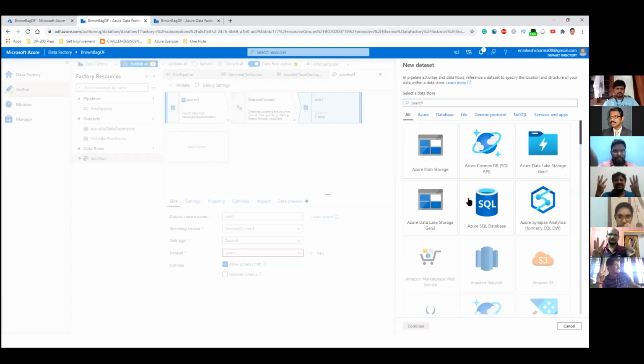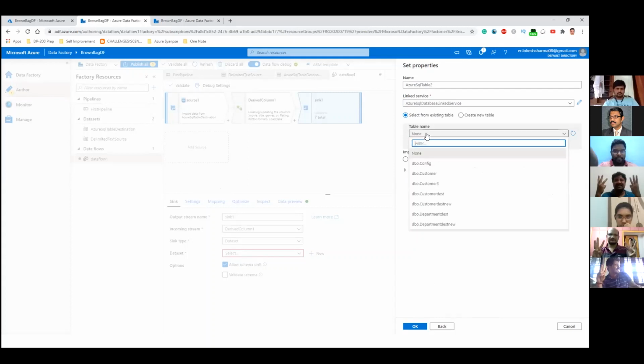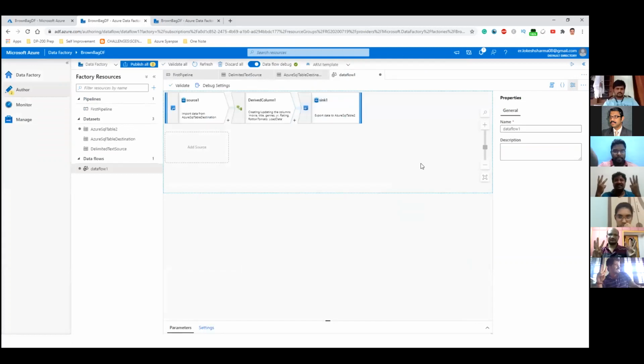So we want Azure SQL database. Click on that. Let's give it a name as 2. And the linked service, we can use the linked service that was already created because the connection remains the same. The database is the same. It's just that the table is different. And we would want the table to be movie with dates. Again, the same import schema, and then click on OK. And so our data flow has been set up correctly.